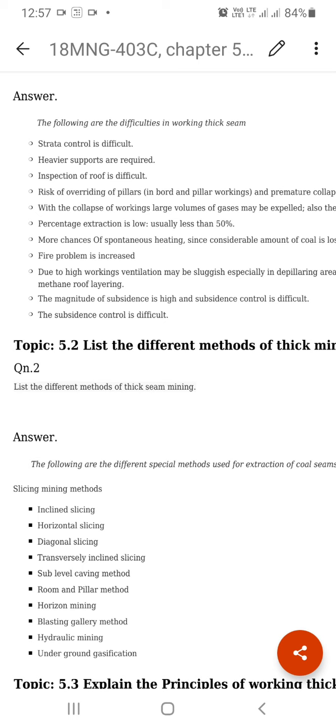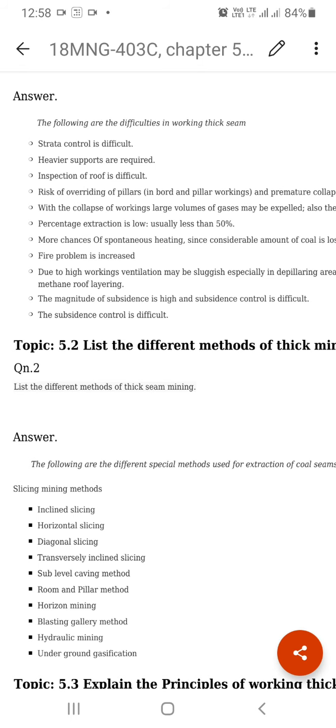Below that, when you prefer the BG method, generally we excavate up to 3 meters, and with special conditions, up to 4 meters. But when you prefer long wall mining, seams up to 5.5 meters in thickness are excavated by long wall mining. And beyond 5.5 meters, the seams are excavated by thick seam mining.